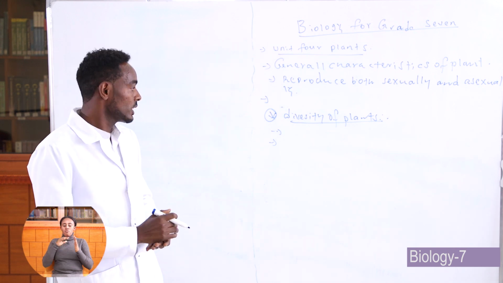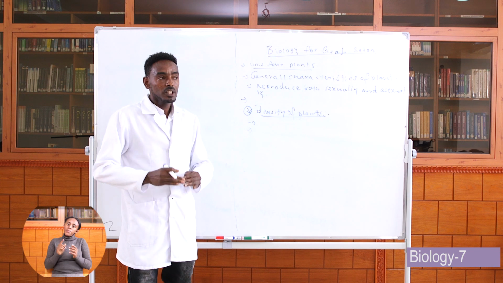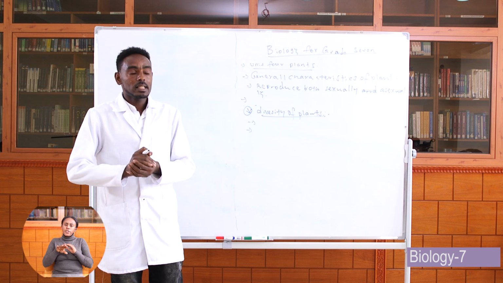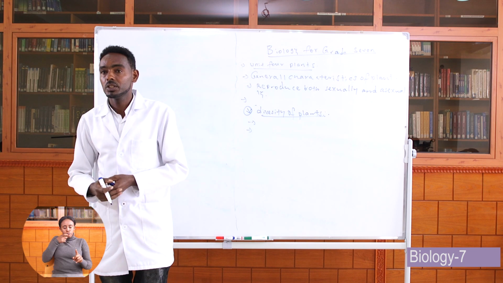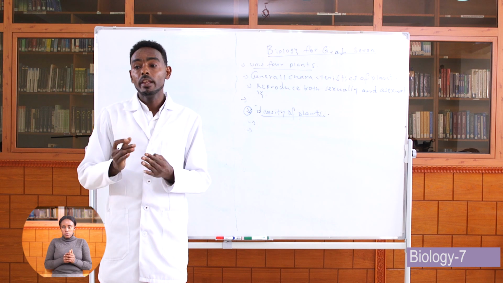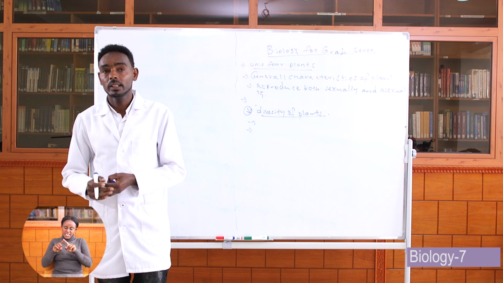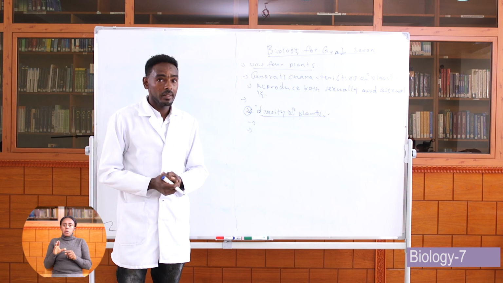Then, another one is that plants live at different altitudes, from highland to lowland. And also they live in different soil types: sand, silt, loam, and clay.